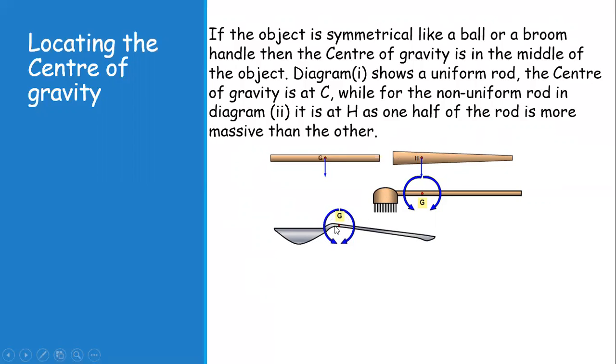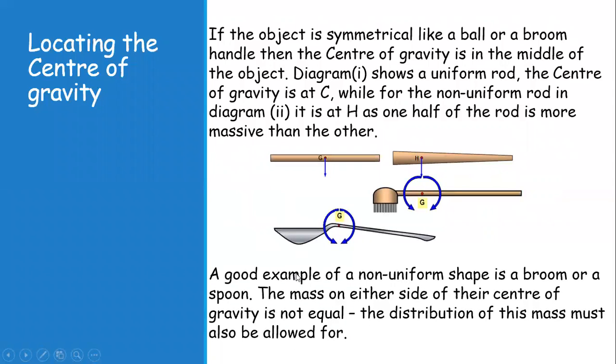In the spoon, you can see that this is the center of gravity of the spoon. If you want to balance the spoon, you can balance it over here on your finger. This side is more massive, so the center of gravity shifted from the middle to that place. Even in the broom, it is not in the middle, it shifted to the side where there is more mass. A good example of a non-uniform shape is a broom or a spoon. The mass on either side of their center of gravity is not equal. The distribution of this mass must also be allowed for.